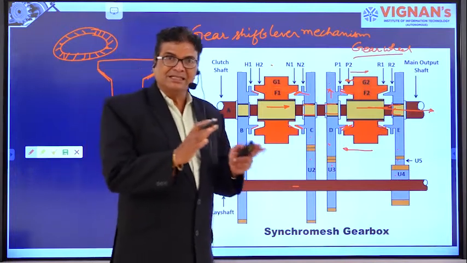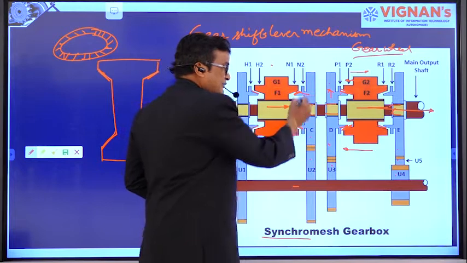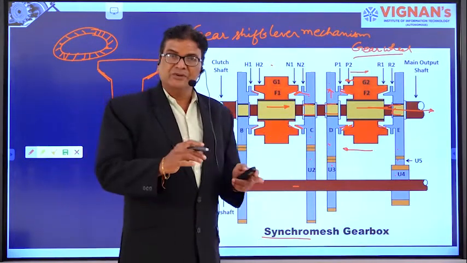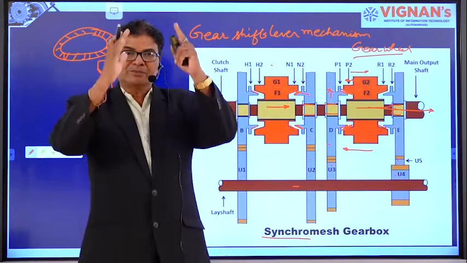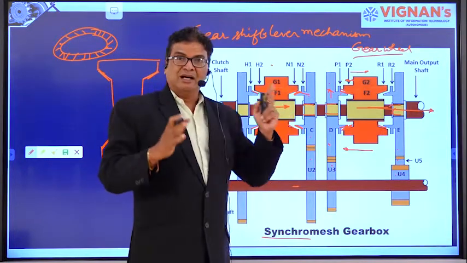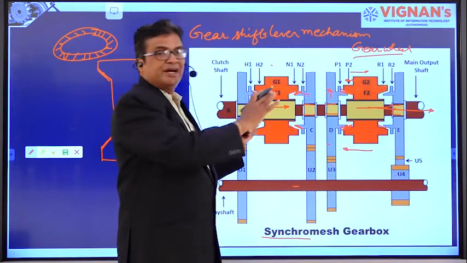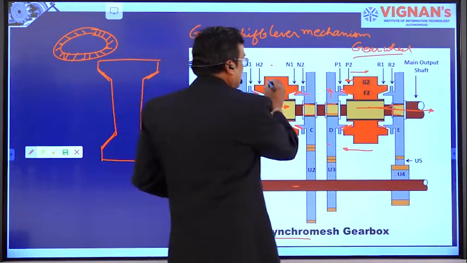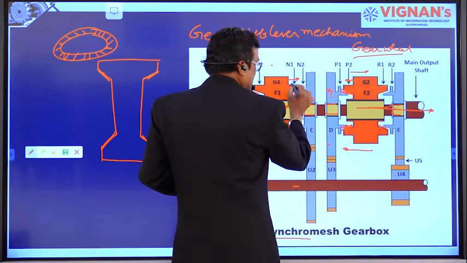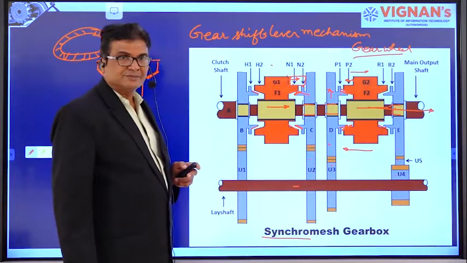As the speed is the same, that is called synchronized: the speed of the wheel and the synchronous device are the same. When the speed of the gear wheel on the main shaft and the synchronous device becomes equal, that is synchronized, then they are meshed. So then gear wheel 1 is allowed to be meshed, and now this gear wheel 2 comes like this.